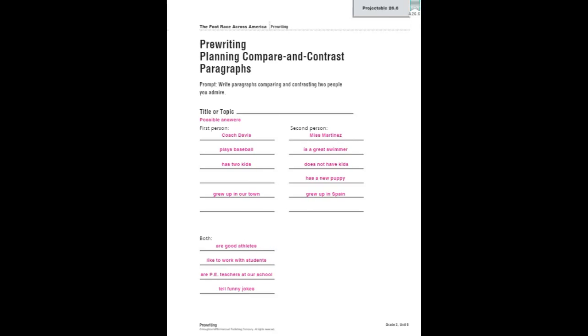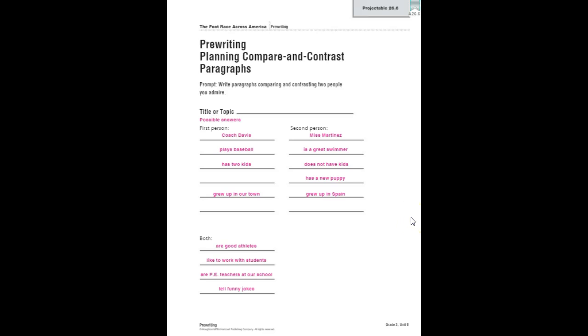So this is what it would look like if I was using the example from the book. Okay, the PE teachers that they're using are Coach Davis and Miss Martinez. Coach Davis plays baseball, has two kids, and grew up in our town. Miss Martinez is a great swimmer, doesn't have kids, has a new puppy, and grew up in Spain. Both of these PE teachers are good athletes, like to work with students, are PE teachers at our school, and tell funny jokes.